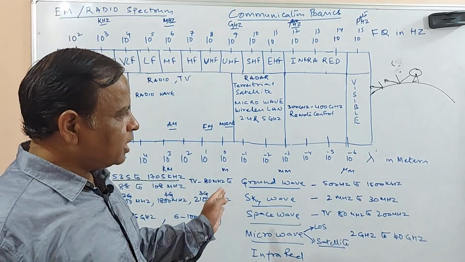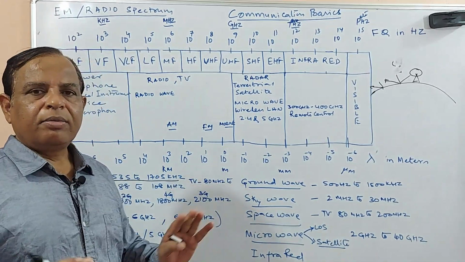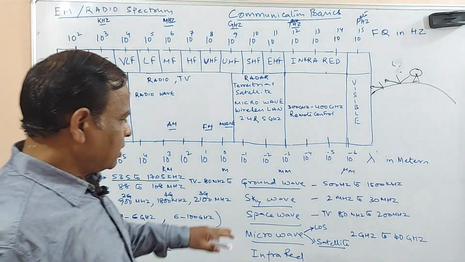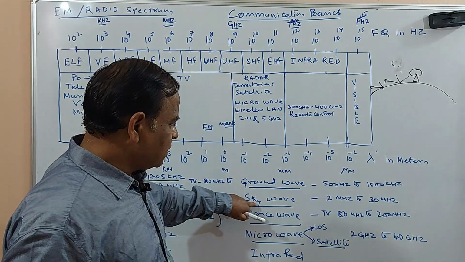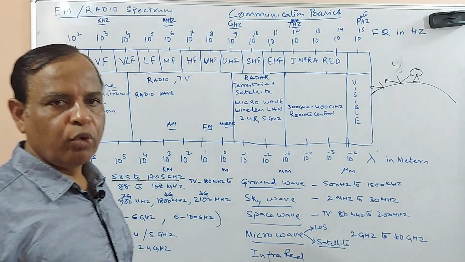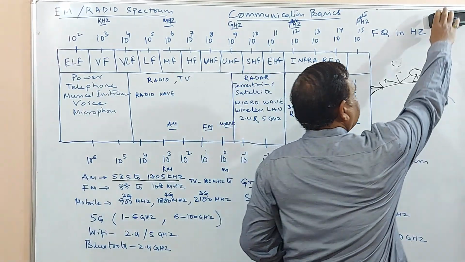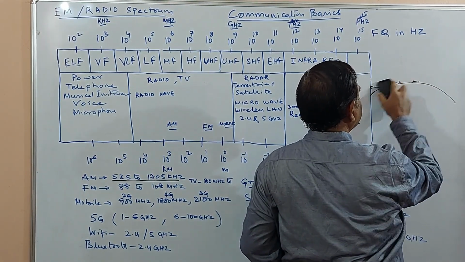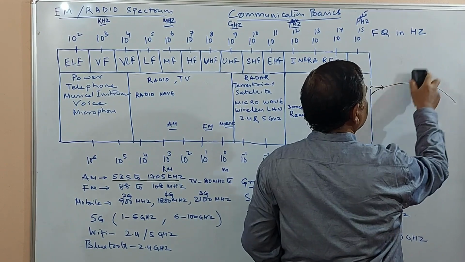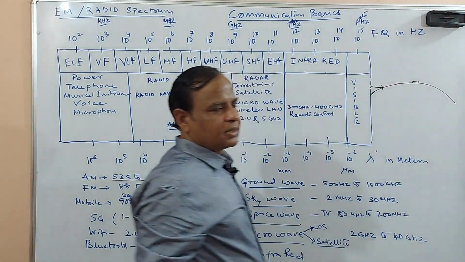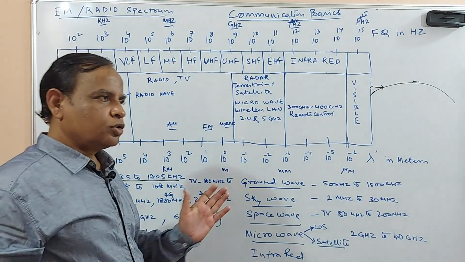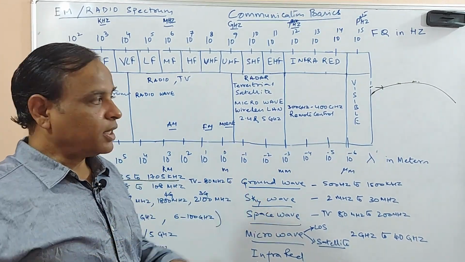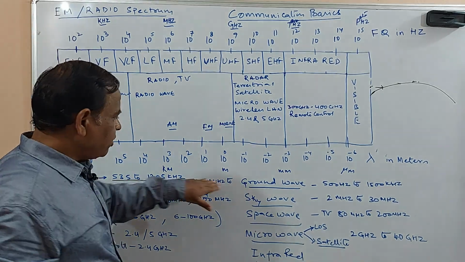Okay, similarly, further there will be certain requirements like relay transmissions and all. In that particular case, you will be using a sky wave. Sky wave also can be used for relay purposes or for long distance transmission, because the ground wave is all for local.